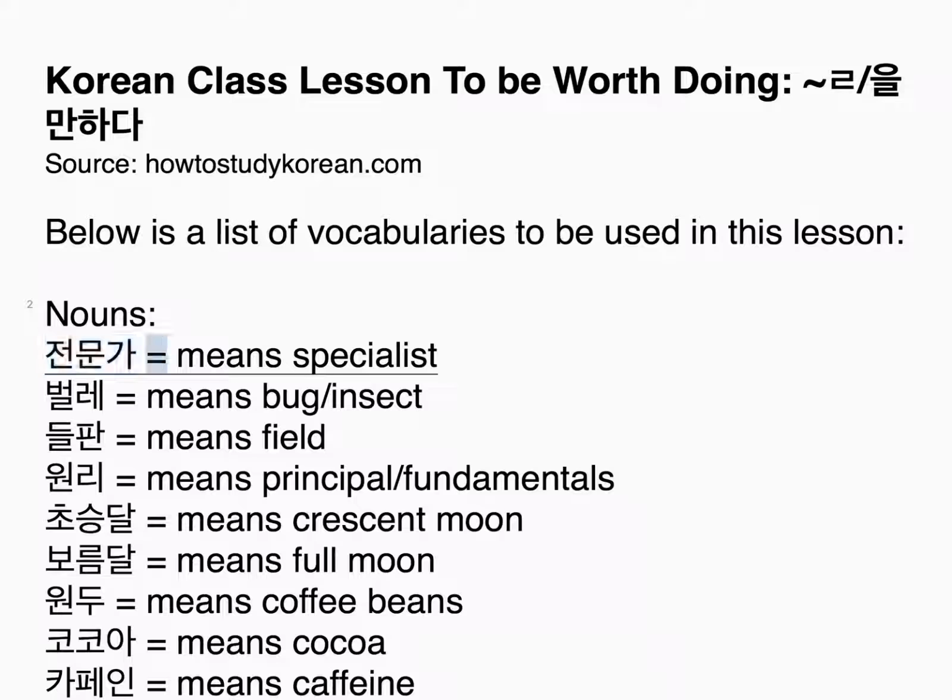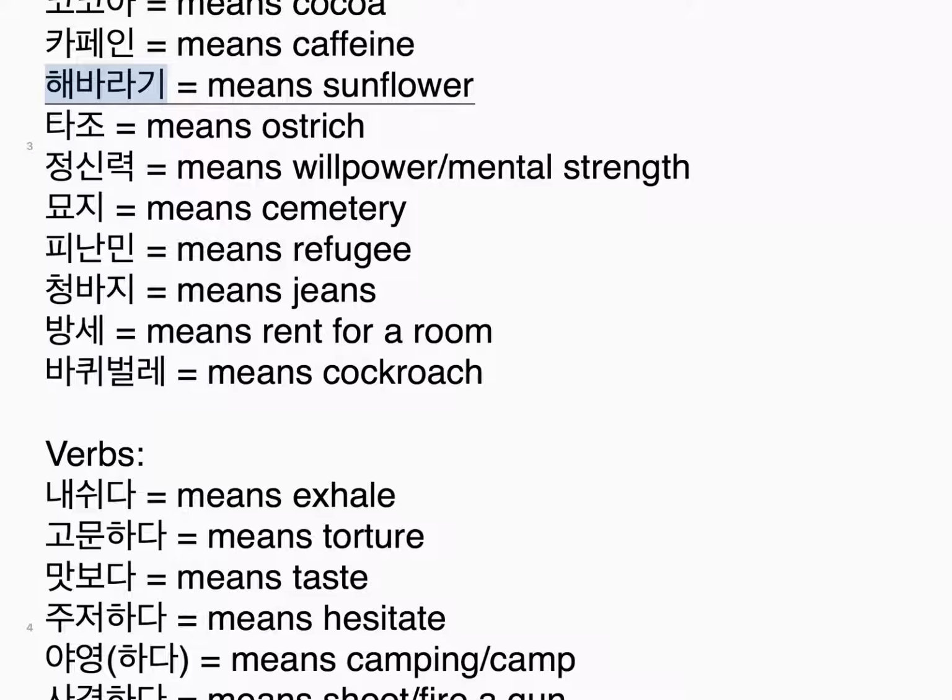Nouns. 전문가, means specialist. 벌레, means bug, insect. 들판, means field. 원리, means principal, fundamentals. 초승달, means crescent moon. 보름달, means full moon. 원두, means coffee beans. 코코아, means cocoa. 카페인, means caffeine. 해바라기, means sunflower. 타조, means ostrich. 정신력, means willpower, mental strength. 묘지, means cemetery. 피난민, means refugee. 청바지, means jeans. 방세, means rent for a room.